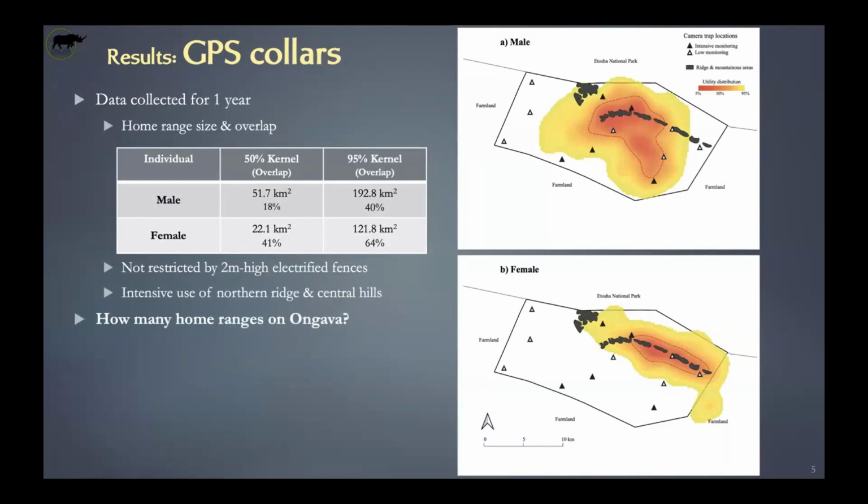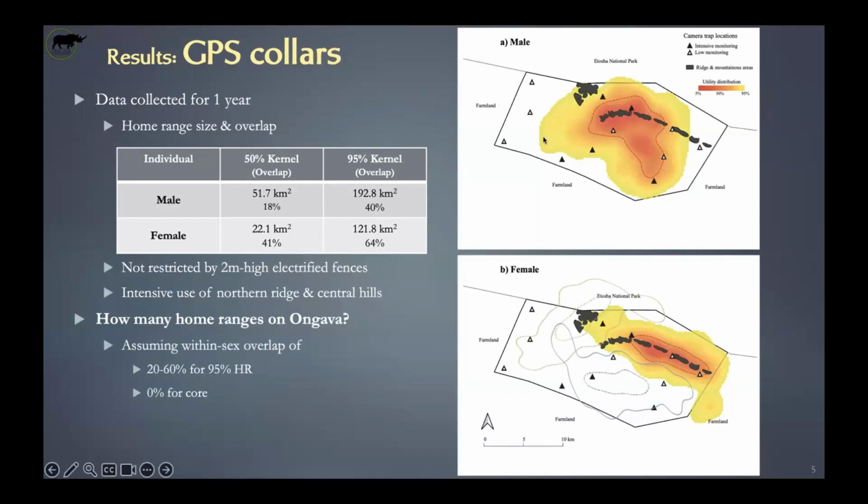And so, based on that, what we're trying to look at is how many kernels of males and females could we possibly fit on Ongava. So we looked at the within-sex overlap between leopard territories taken from the literature. There's basically nothing really known about leopards in this area. But what we found is that there's between 20 to 60% overlap between the 95% kernels, so those are the ones shown here, and 0% for the core. The core is basically the 50%, so that's the core area.